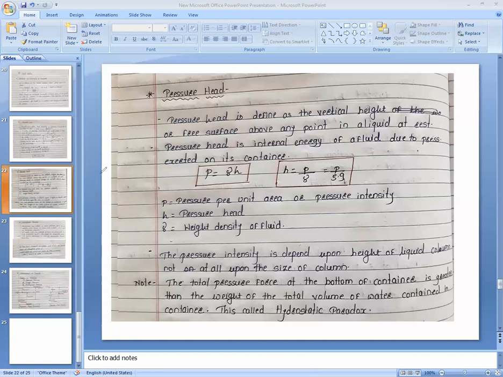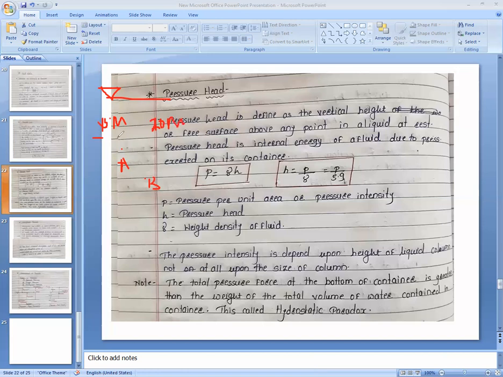Consider this is point A and this is point B. From the free surface, point A is 15 meters deep and point B is around 20 meters deep.